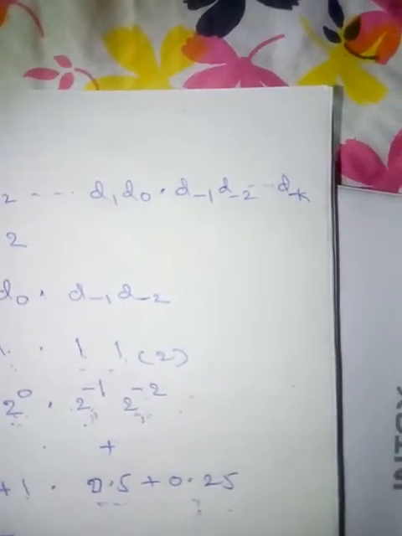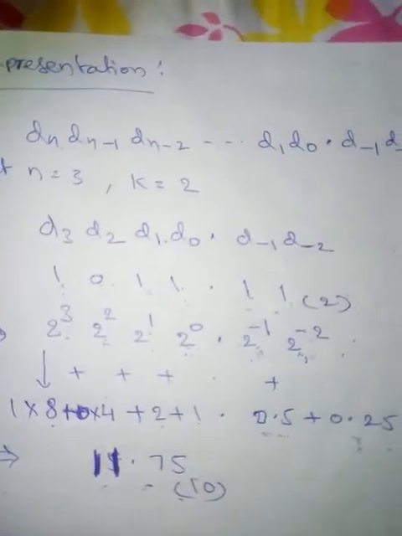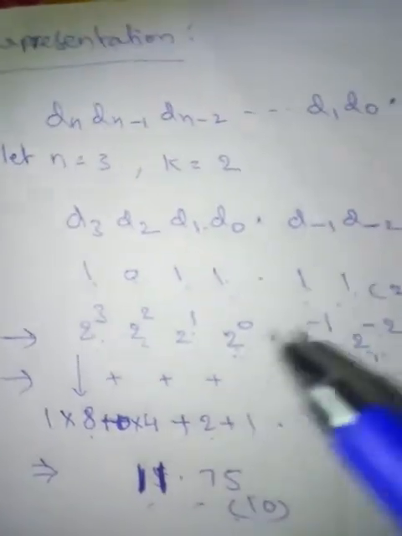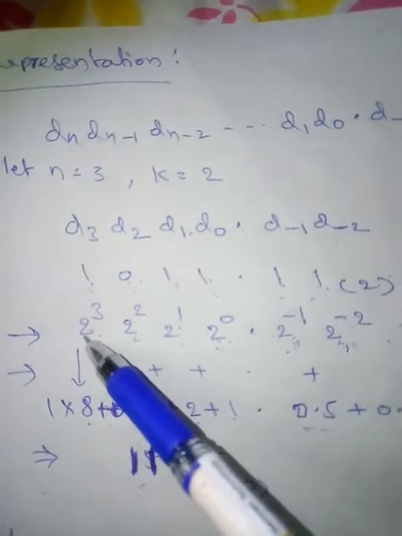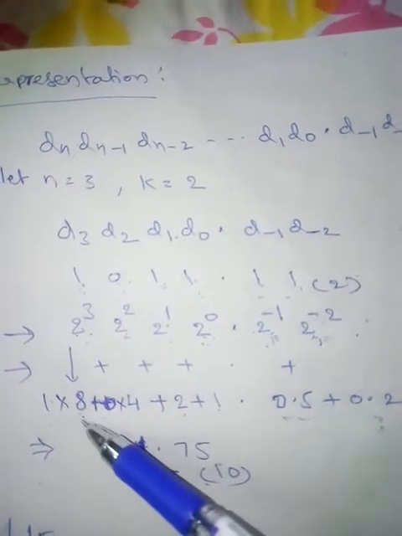Now to write the decimal equivalent of this number, multiply each bit with its corresponding weight, like 1 into 2 power 3. That is 1 into 8, because 2 power 3 is nothing but 8.